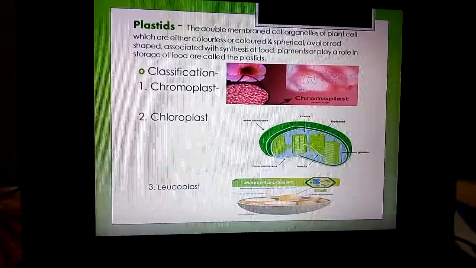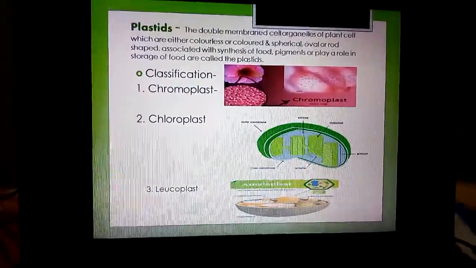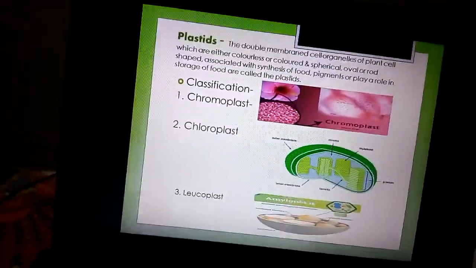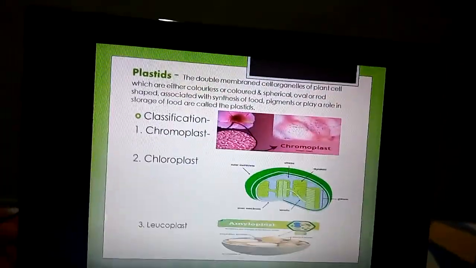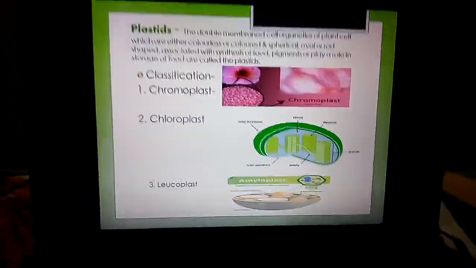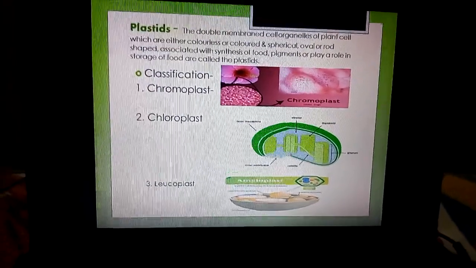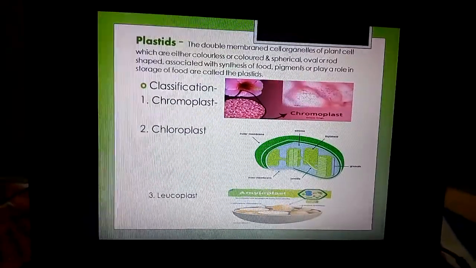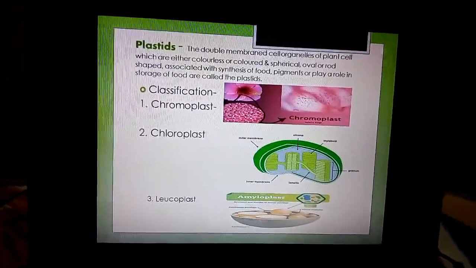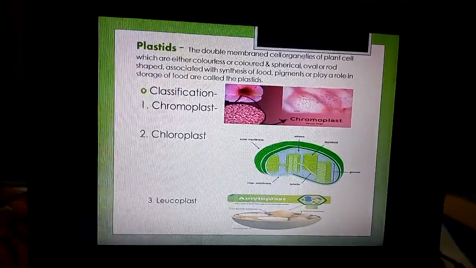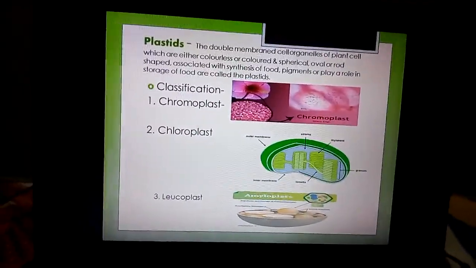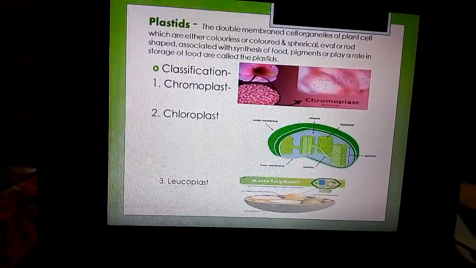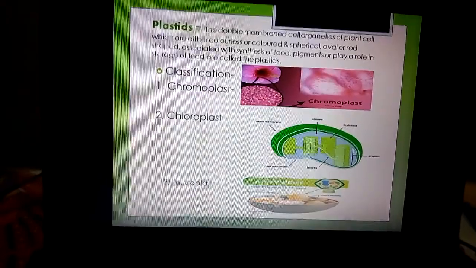Next we know about chloroplast, very important for you. What is chloroplast? Chloro means green and plast, as I already told you, means living. The green plastids are called chloroplast. Why is the plastid green? Due to the presence of a pigment known as chlorophyll. Different types of chlorophylls are present in the chloroplast. What are the types? Chlorophyll A, B, C, etc.